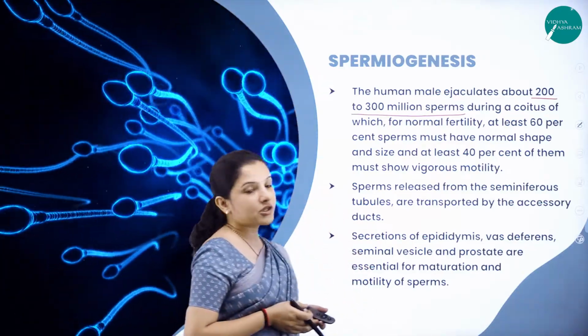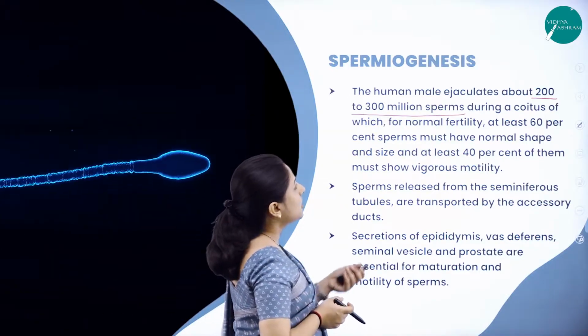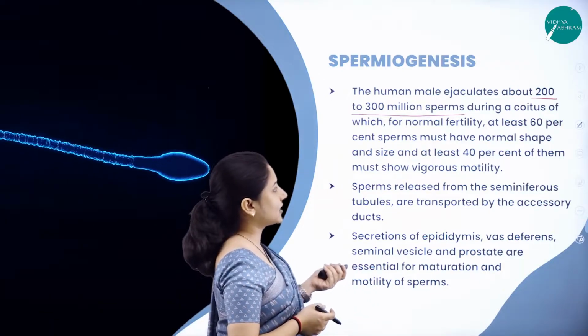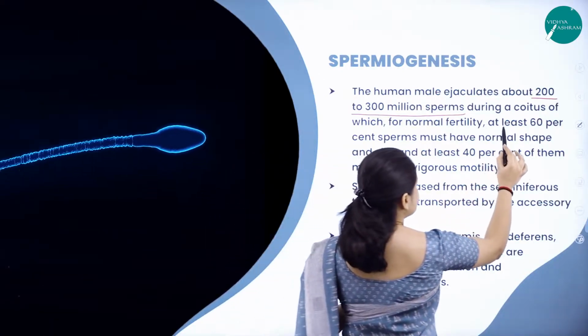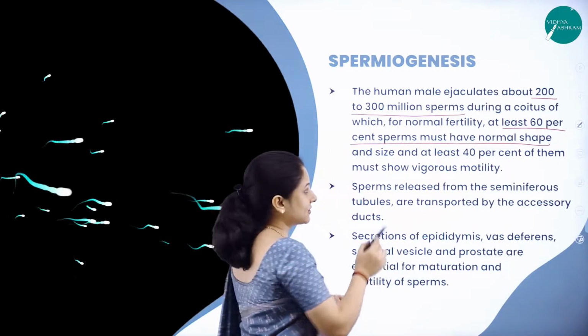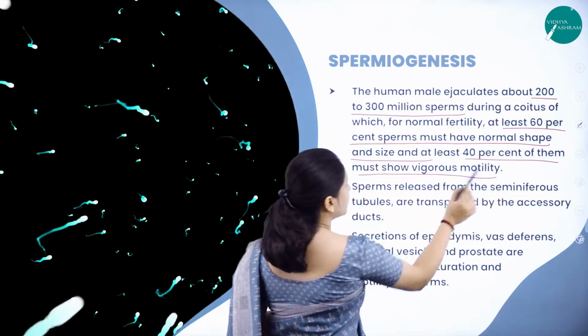The human male ejaculates about 200 to 300 million sperms during coitus, and that is actually needed for normal fertility. At least 60% of the sperms must have normal shape and size, and at least 40% of them must show vigorous motility.